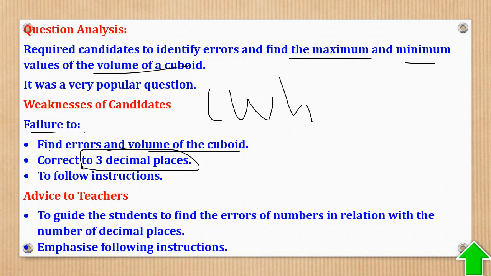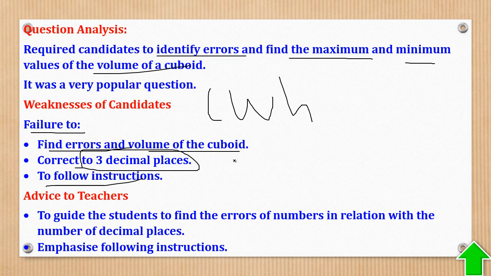Even if I've told you that it is advisable to use 4 decimal places, that only works when they don't specify the accuracy. In this case, they have specified 3 decimal places. So if you use anything beyond that or anything below that, it is no longer okay. So follow instructions. They only wanted you to get maximum and minimum. Don't proceed.